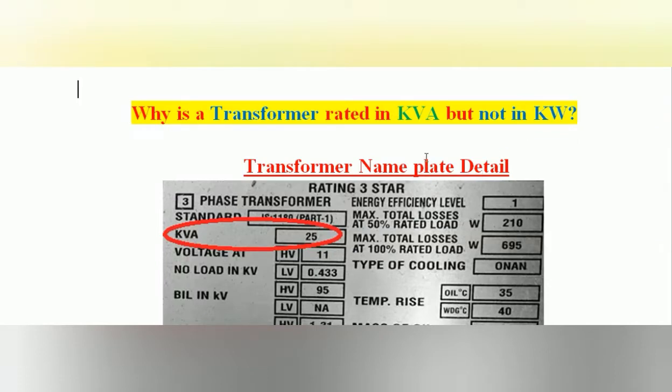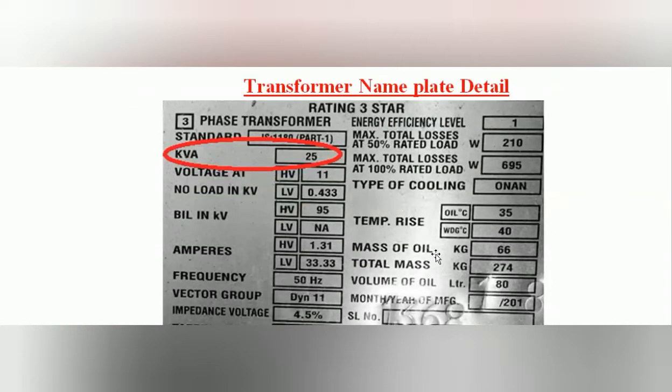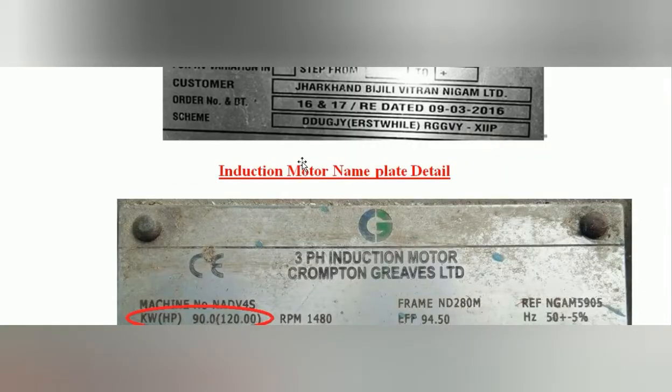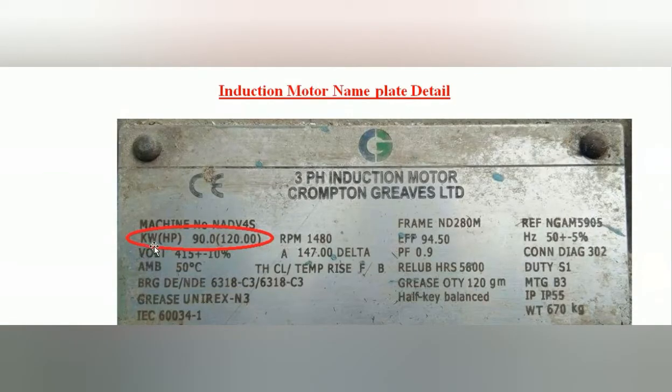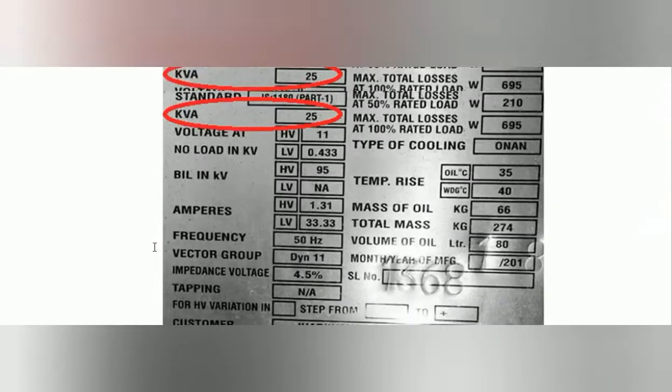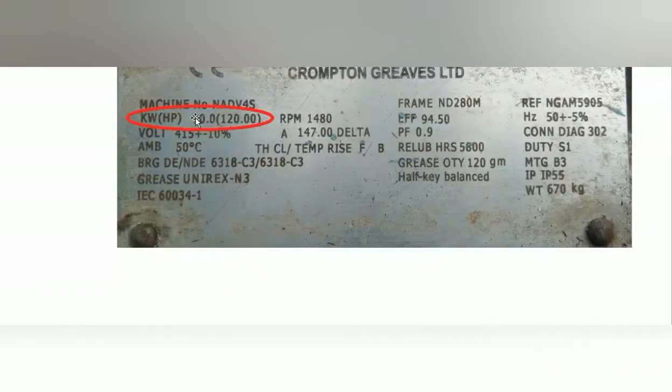Before that, let us see the nameplate details of some of the equipment. The transformer nameplate detail is like this. See this one, kVA: the transformer power rating is represented by kVA, that is 25 kVA. And now see another nameplate detail, of a three-phase induction motor. See, this is the kilowatt or horsepower, it is 90. The power rating of the induction motor is normally represented in kilowatt, but for the previous transformer it is kVA. Why is the transformer represented by kVA? Let us see one by one.